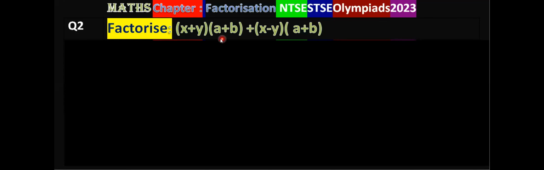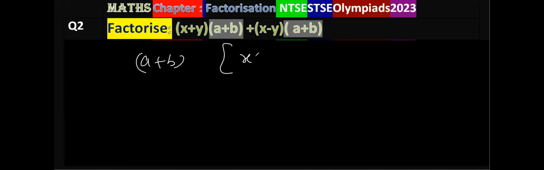Factorize (x plus y) multiplied by (a plus b) plus (x minus y) multiplied by (a plus b). Here you will see that a plus b is common, this side as well as this side. So take it out, take it common. So a plus b, when you take common, then you write x plus y plus x minus y. What is left? See, this side left x plus y, and in the second part left x minus y.